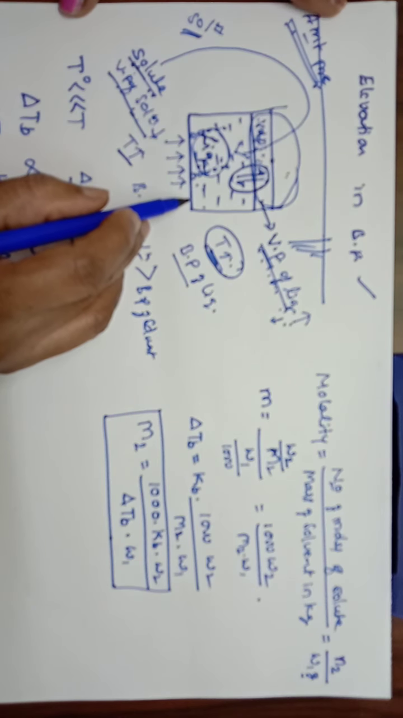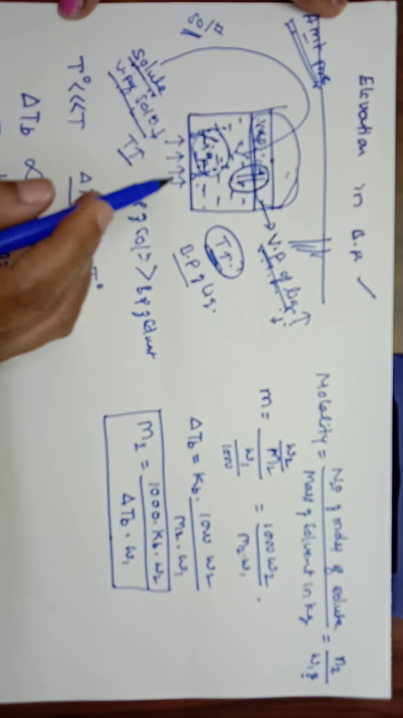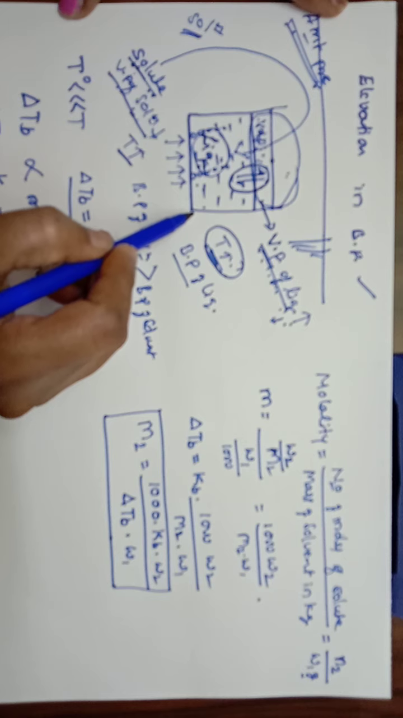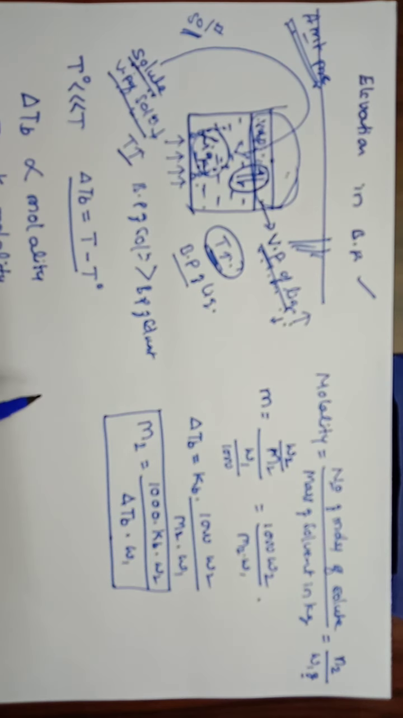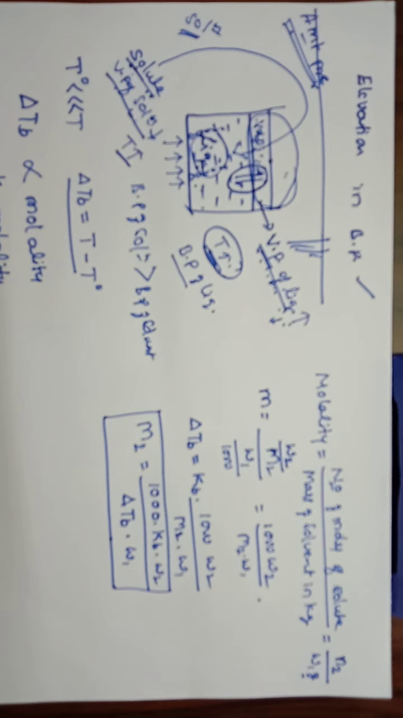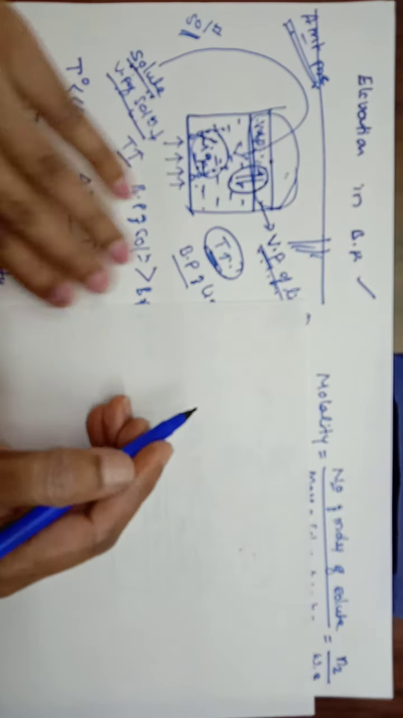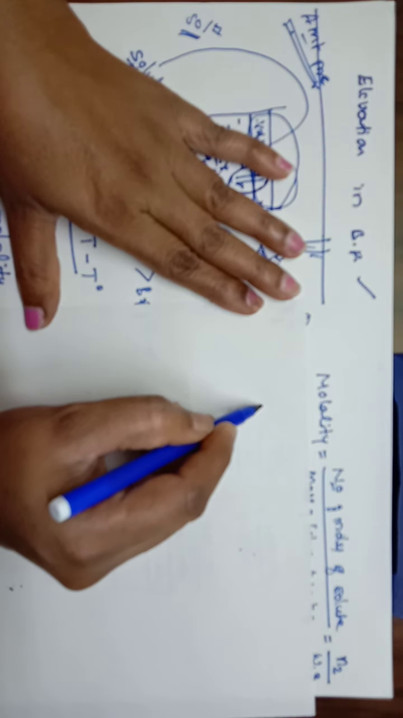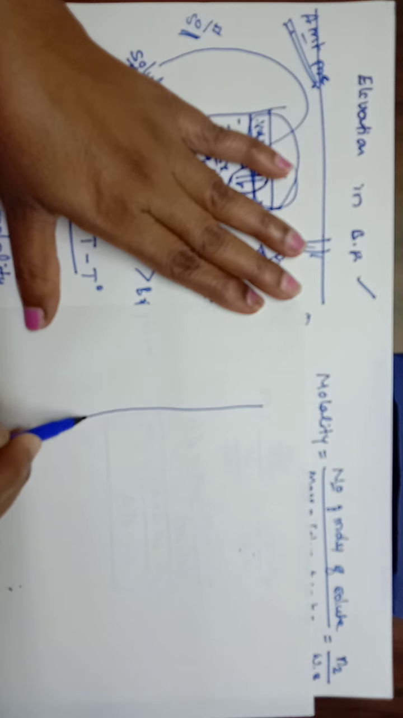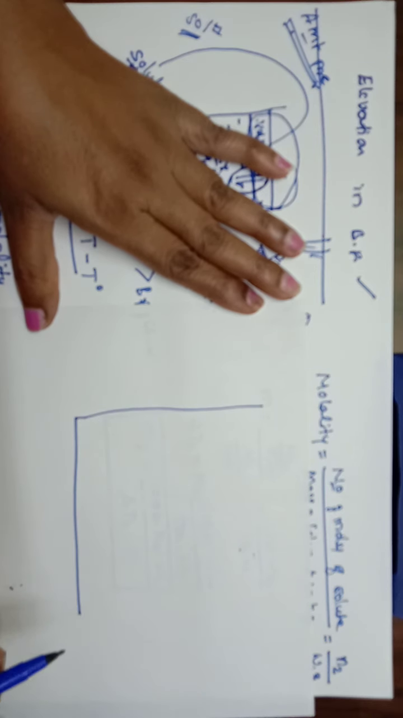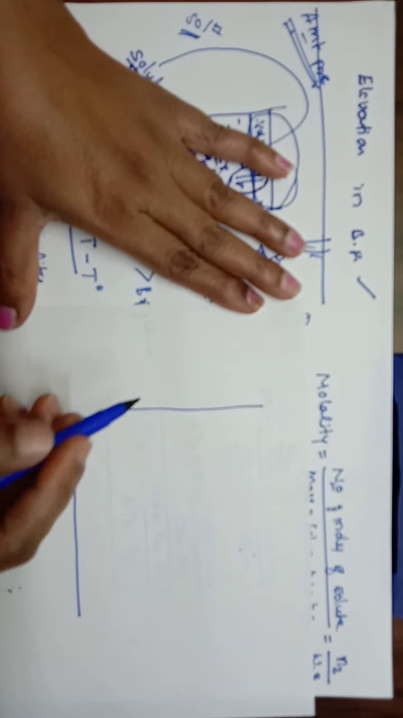So here we are studying about the boiling point of solution and also boiling point of the pure solvent. So for that we will consider one graph which represents the variation of vapor pressure with temperature for a solvent and also solution.